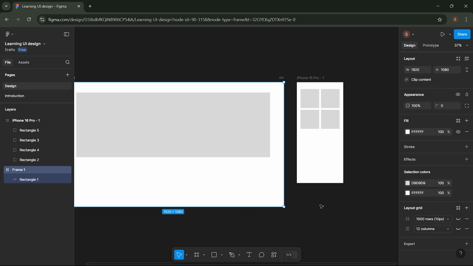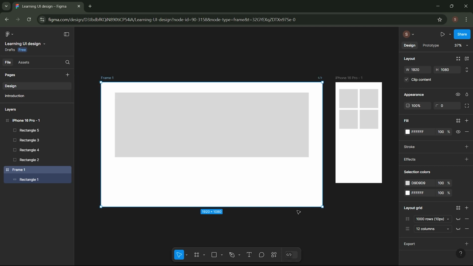Okay, that's it for today's tutorial. Thank you for watching. I hope this tutorial on creating responsive grid layouts in Figma has helped you better understand how to create designs that are flexible across different screen sizes.